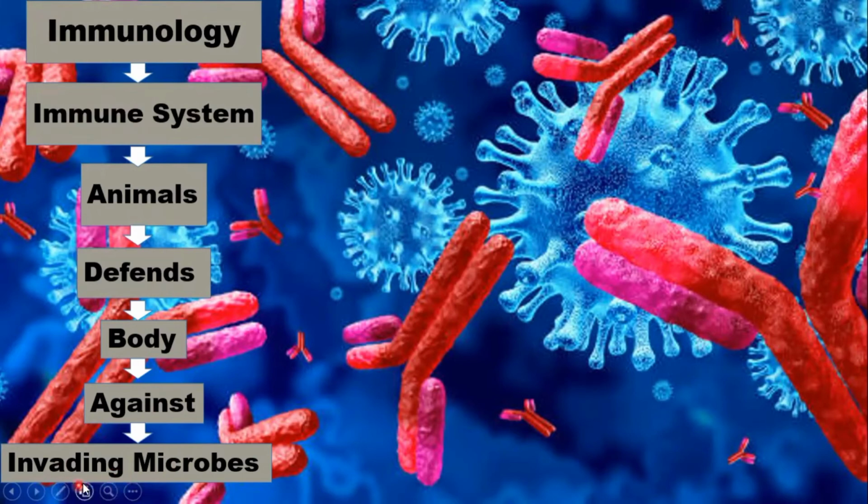Invading microbes means those microorganisms that enter a body in a large number. For example, viruses, it may be in the form of bacteria, it may be in the form of algae. So we are going to study how the immune system of animals defends the body. Defense means how it provides protection to the body against invading microbes.